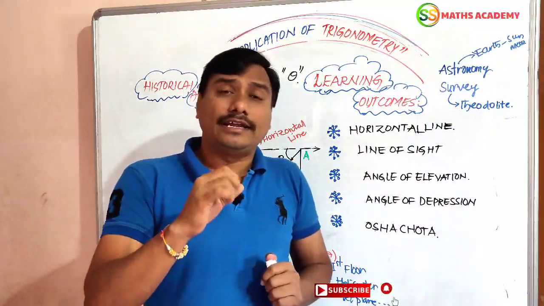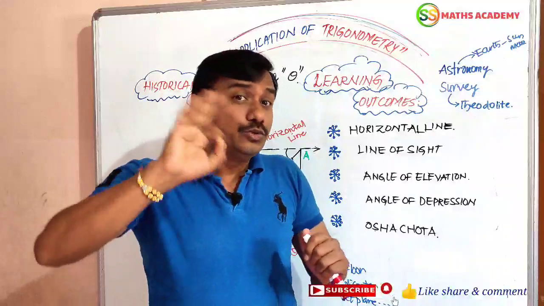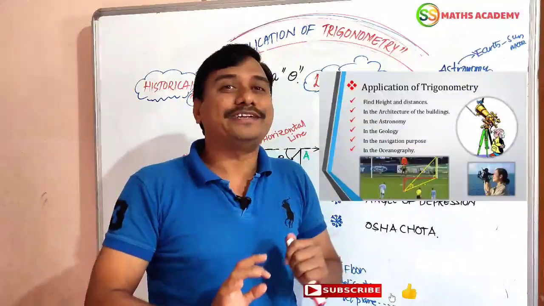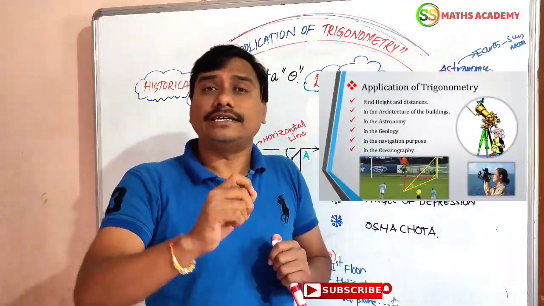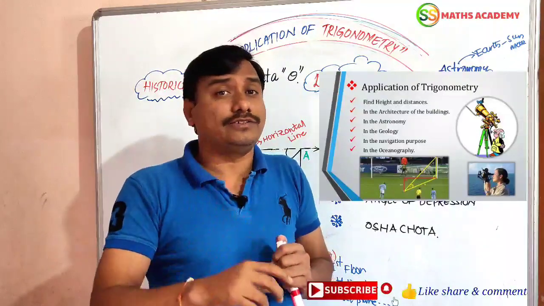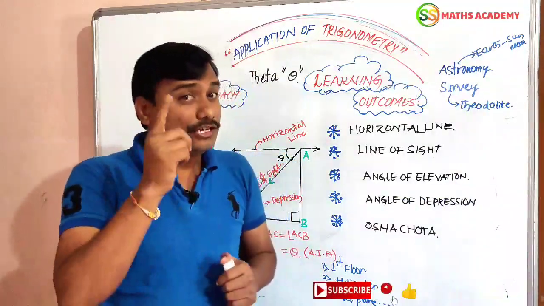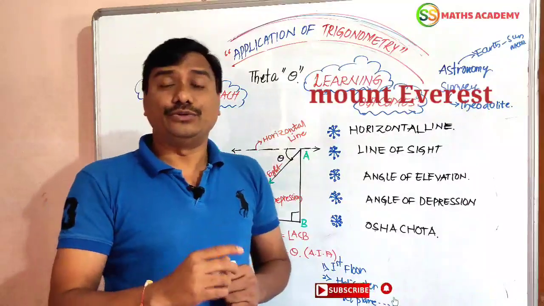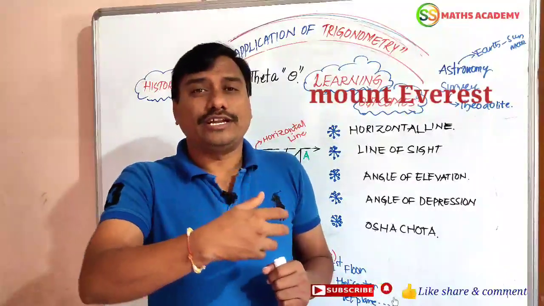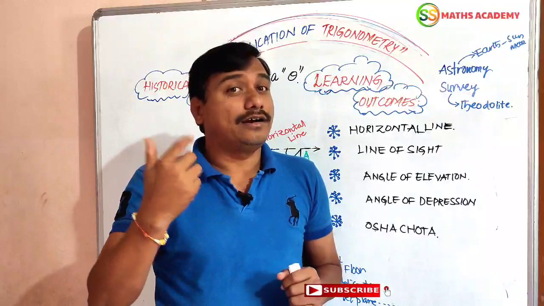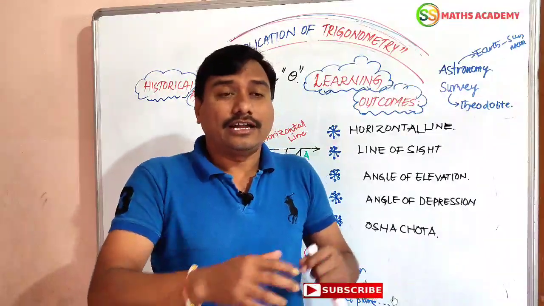Then trigonometry has been used in the survey department also. The great trigonometric survey was held in 1852. Remember friends, in 1852 the highest mountain peak in the world was discovered in the Himalayas.